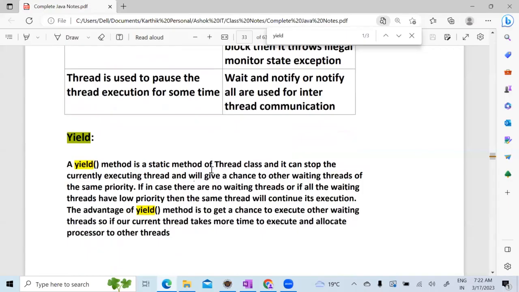The yield method is a static method of the Thread class, and it can stop the current executing thread and give a chance to the other waiting threads of the same priority. In case there are no waiting threads, or all the waiting threads have lower priority, then the same thread will continue its execution. The advantage of the yield method is to get a chance to execute other waiting threads if our current thread is taking more time to execute. So it depends on priority.